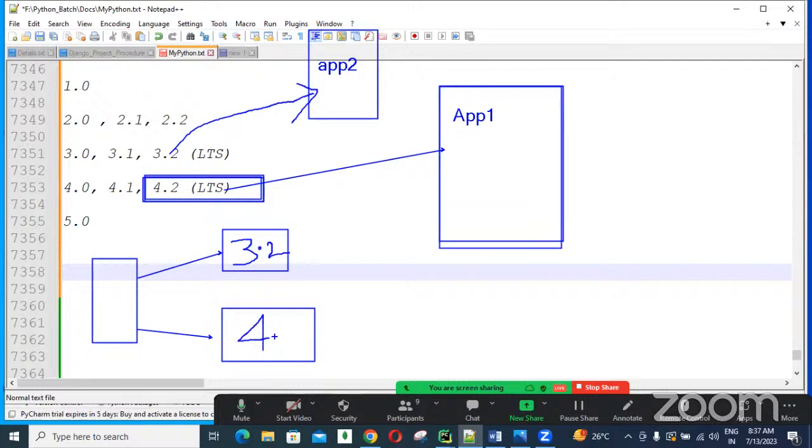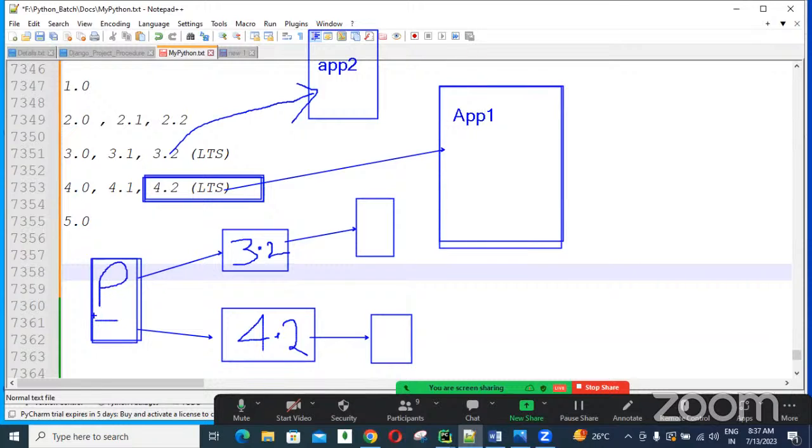Django 4.2 you are installing. Now using this 3.2, one new application you can design. Using this 4.2, another new application we can design. Okay. So Django, we are not going to install in this Python location, guys. In this Python location, if you are installing a Django version, that version only can be used by all applications. For every application, if you want a different version, then virtual environments are required.